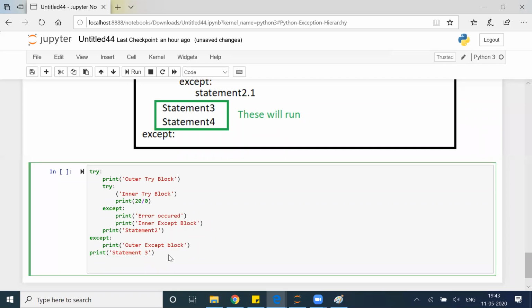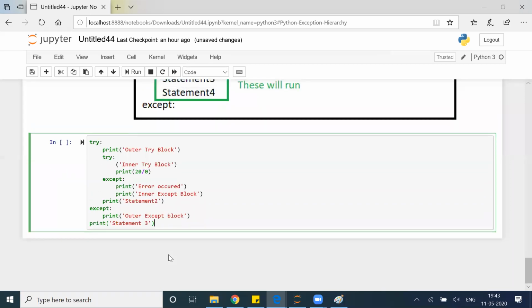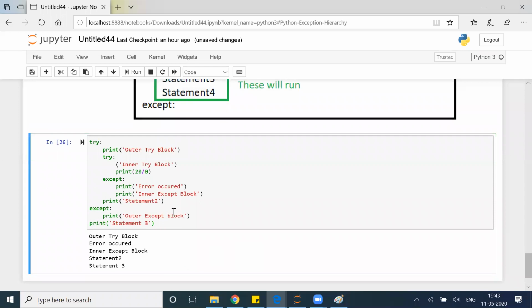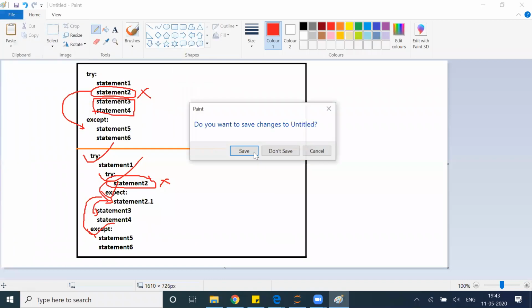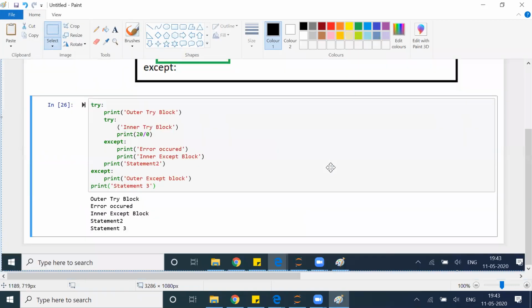Let's execute and try to understand what happens. Okay, something happened. Now we have to understand what actually happened. Let's go. Let's see here.